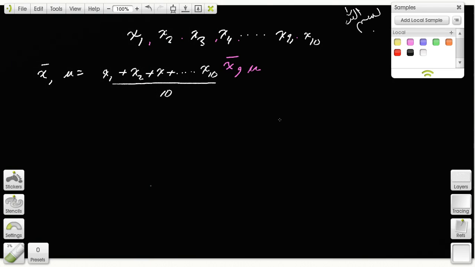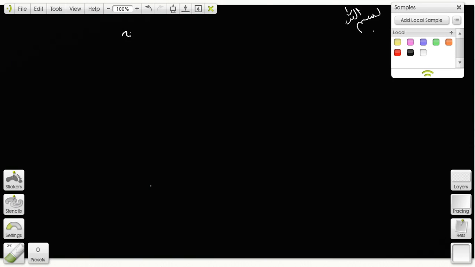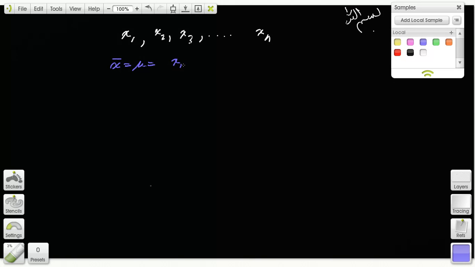Okay. Now let's talk in generic terms. Let's say you don't know how many students there are. Let's call it n number of students. Is that fair? So this is x1, x2, x3, dot, dot, dot, all the way up to xn, however many students there are. So the mean would be x1 plus x2 plus x3, dot, dot, dot, all the way to xn, divided by n, the number of x's there are, correct? That's fair enough, right?